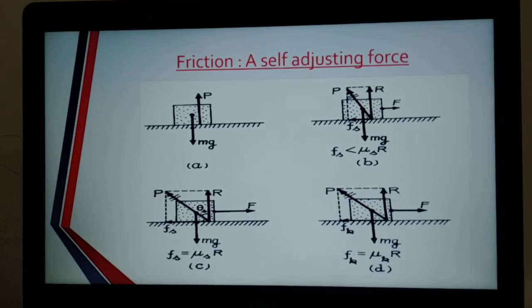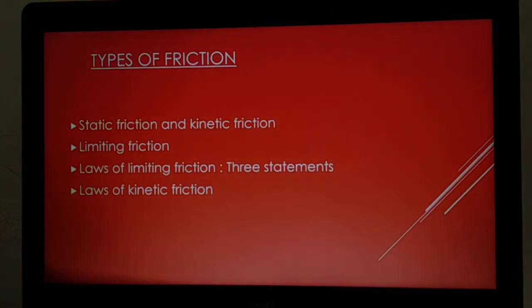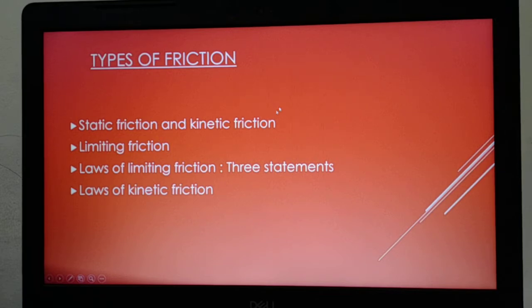So these are two types of frictional force: static friction and kinetic friction. And then limiting friction is a particular static friction, that is, the maximum static friction is known as limiting friction. So regarding static friction and kinetic friction, we can have laws of limiting friction and laws of kinetic friction.